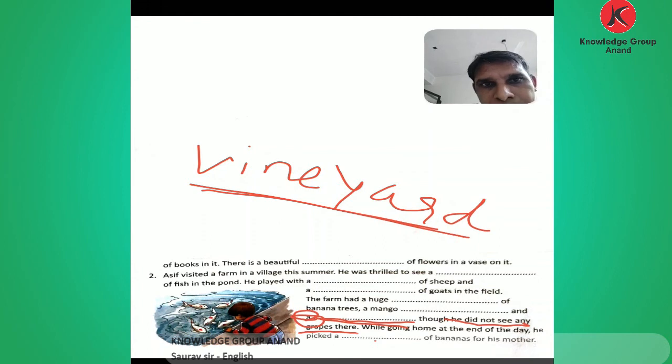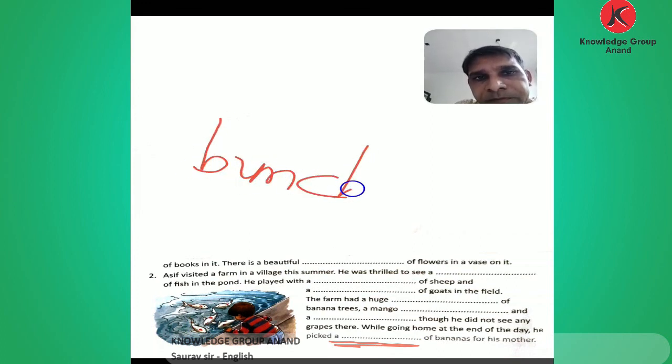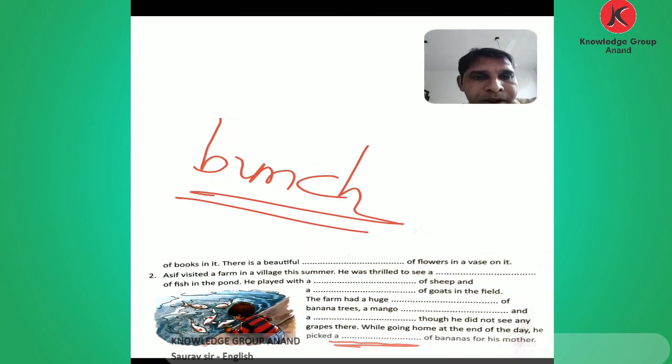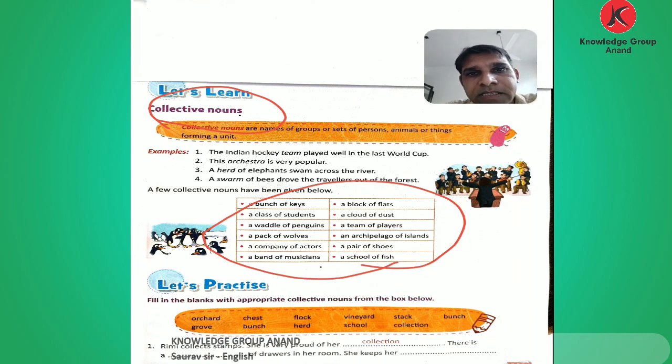While going home at the end of the day, he picked a blank of bananas for his mother. So here in the last blank, fill in the blanks, we use the bunch of bananas for his mother. So this is the information given in collective nouns. I hope you understand it and try to remember these collective nouns. Okay, thank you for listening to me.